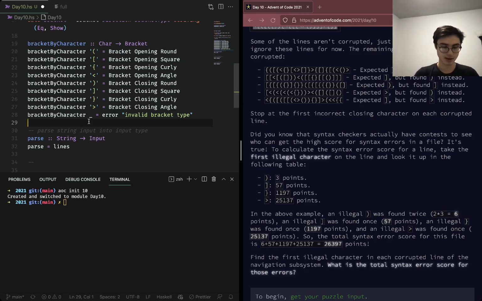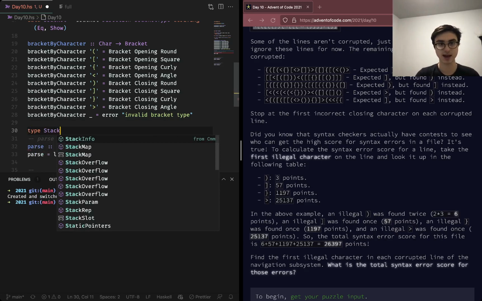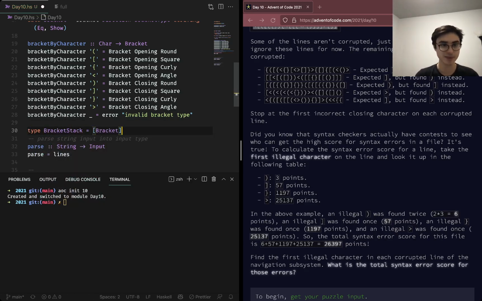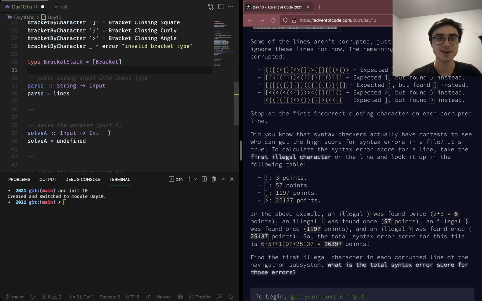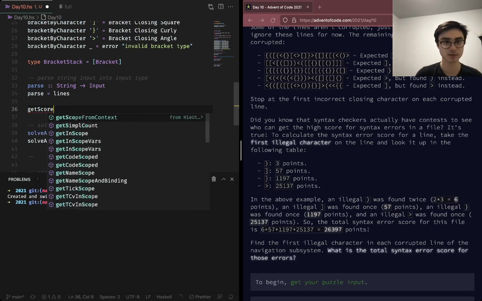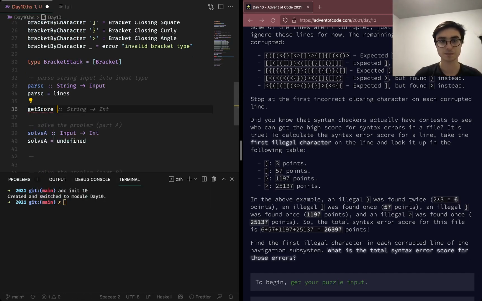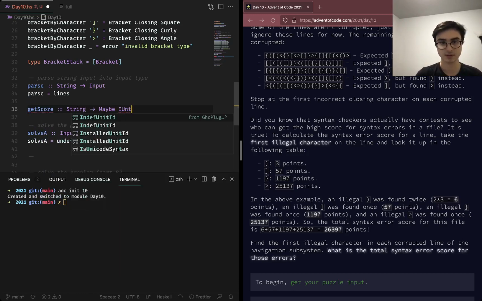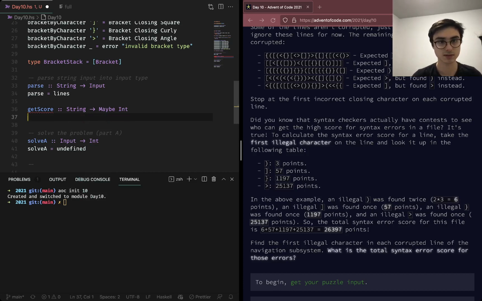And then the bracket stack is a list of brackets. Yes. Okay. And so now we're going to do getScore. That's going to take a string, and it's going to return a Maybe Int.